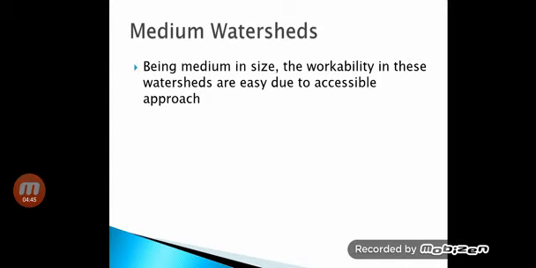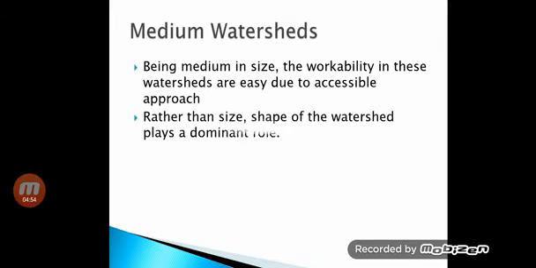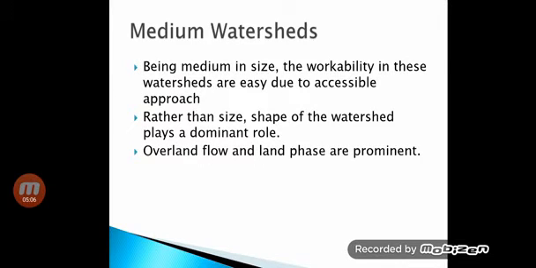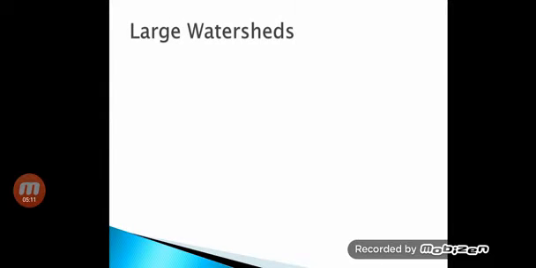Next is the medium watershed, in which workability is easy due to accessible approach. The shape of the watershed will play a dominant role for the efficient drainage of water. In these watersheds also, overland flow and land phase are predominant.